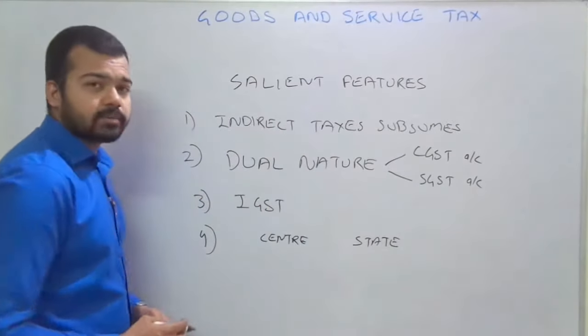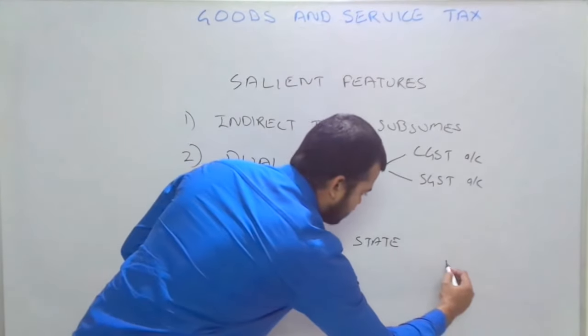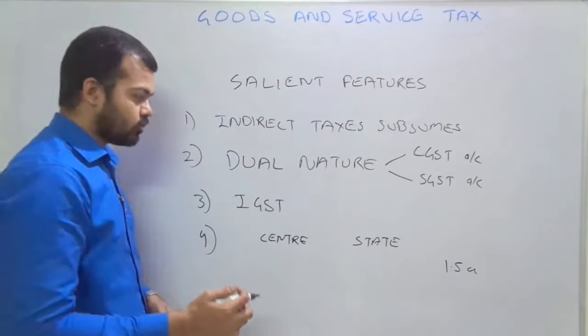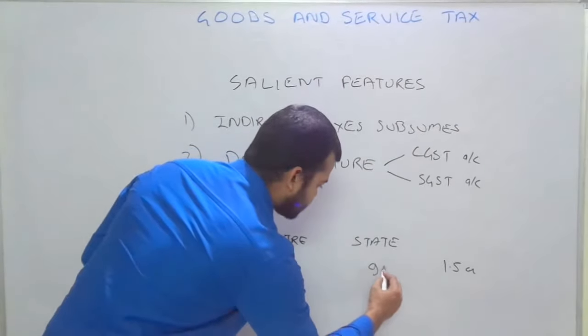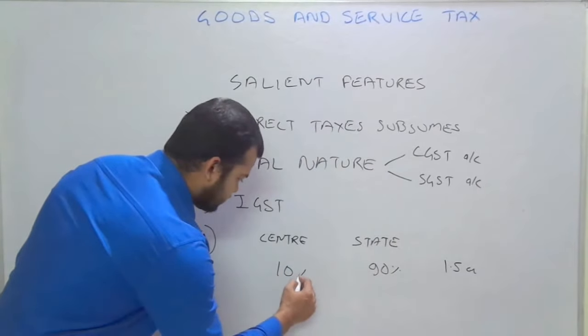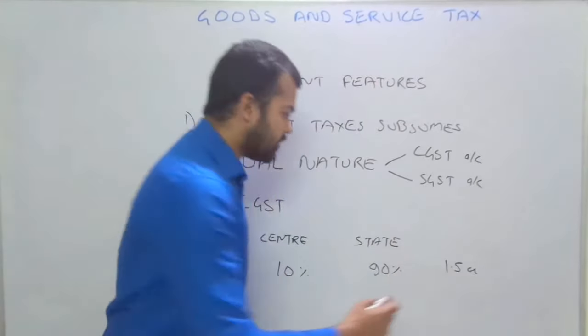If the total annual turnover of the assessee is below 1.5 crore rupees, 90% of the revenue will go to the state and 10% to the center.